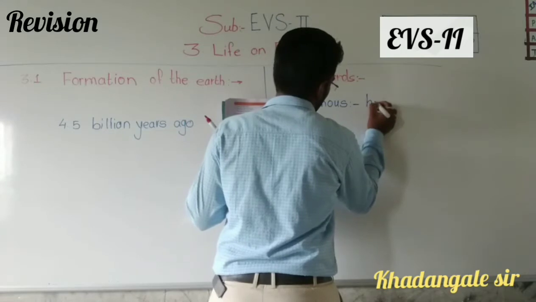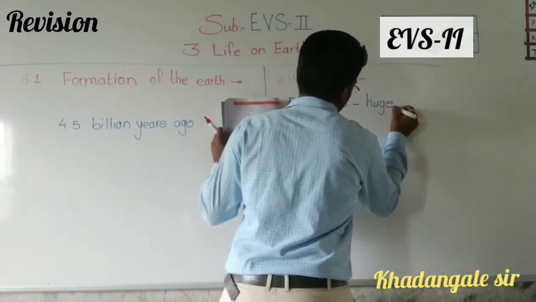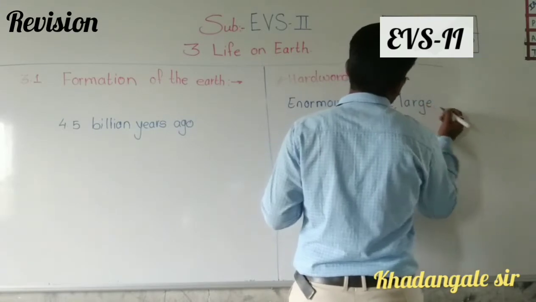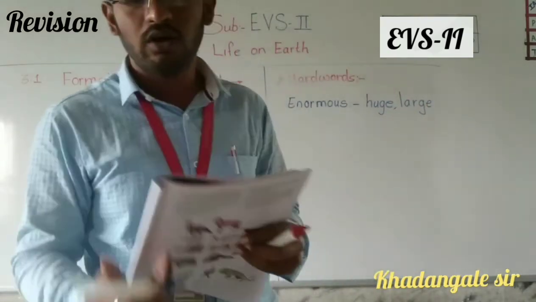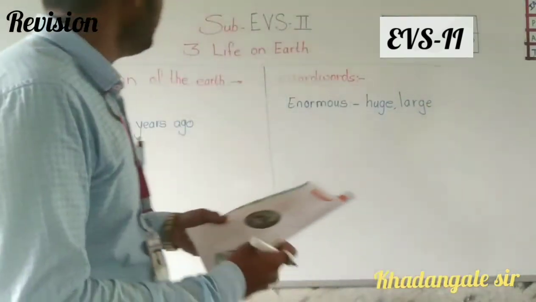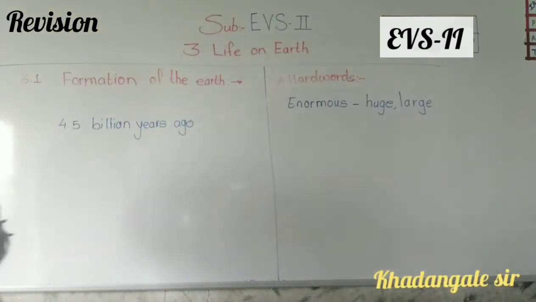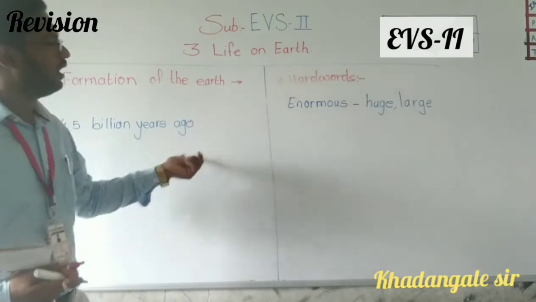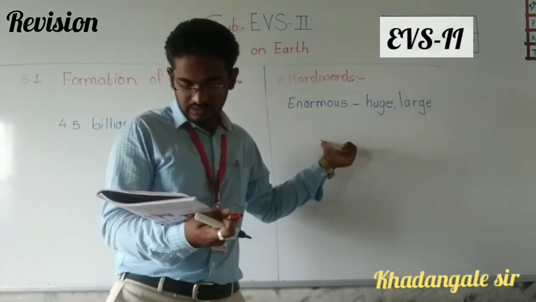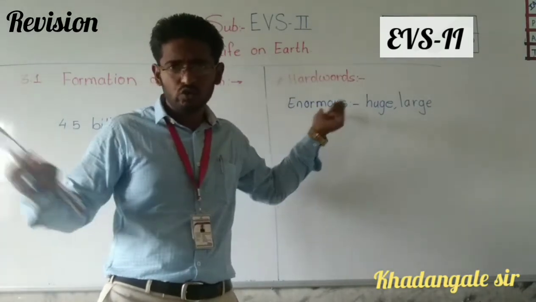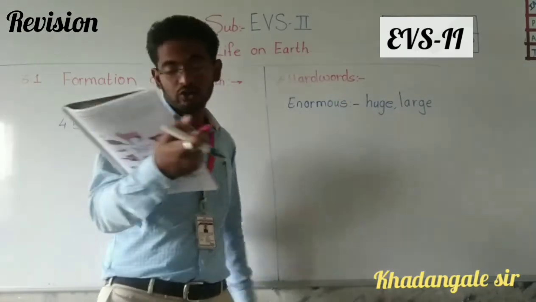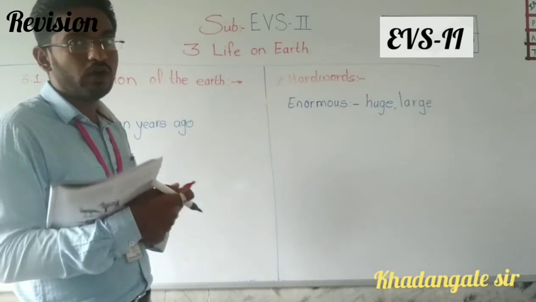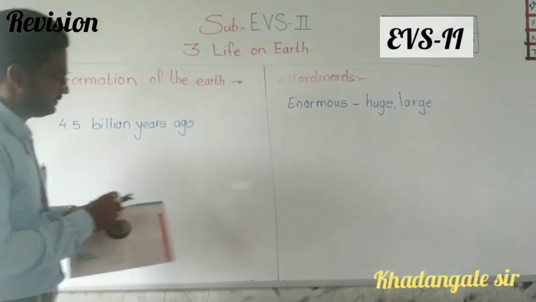Enormous means huge, large or big. So before 4.5 billion years ago, an enormous cloud, a huge cloud of very hot gases. That cloud was of hot gases.